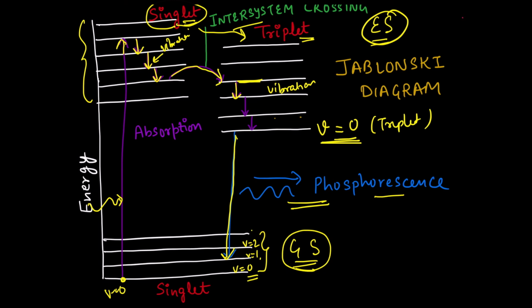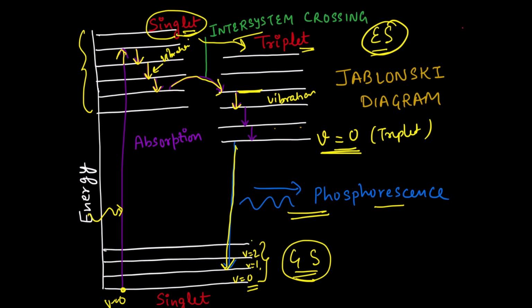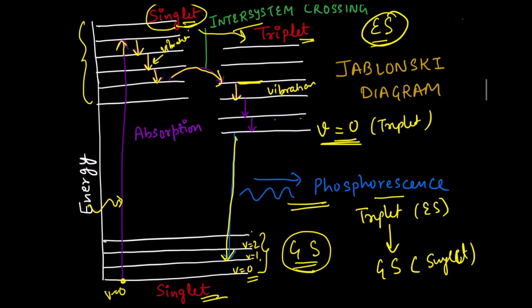So what is the important point which distinguishes them? Phosphorescence takes place from the triplet state, which is the excited state of the molecule, to the ground state, which is singlet. On the other hand, to see fluorescence using the same Jablonski diagram, the molecule is in the singlet state, it undergoes transition, comes to vibrational relaxation, reaches the lowest vibrational energy level, and emits.